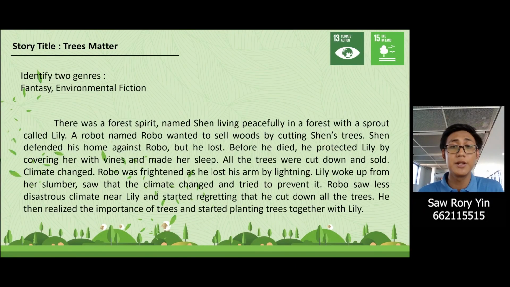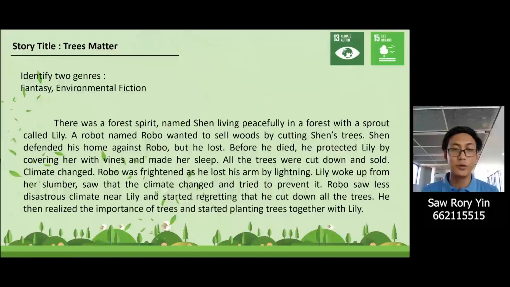There was a forest spirit named Shen living peacefully in a forest with a sprout called Lily. A robot named Robo wanted to sell woods by cutting Shen's trees. Shen defended his home against Robo, but he lost. Before he died, he protected Lily by covering her with vines and made her sleep. All the trees were cut down and sold.